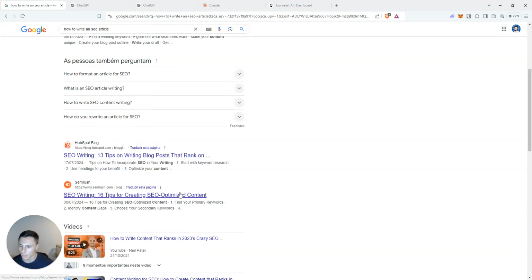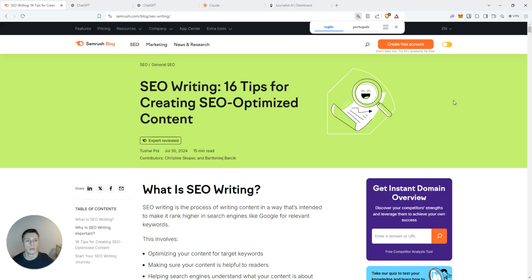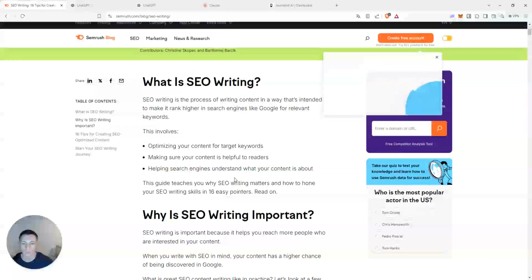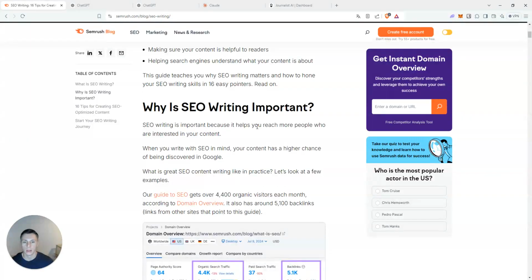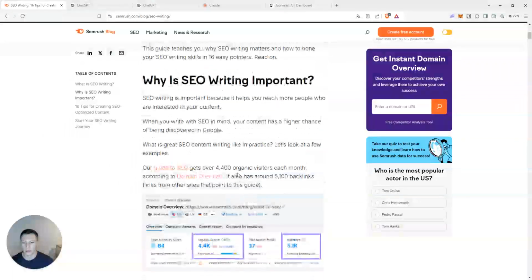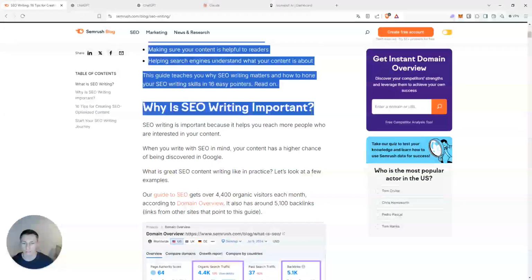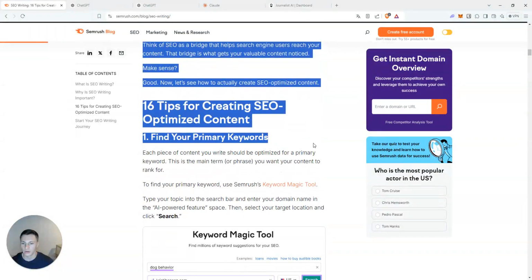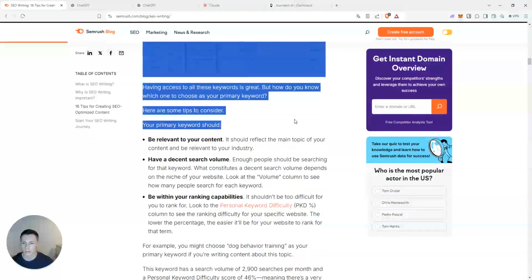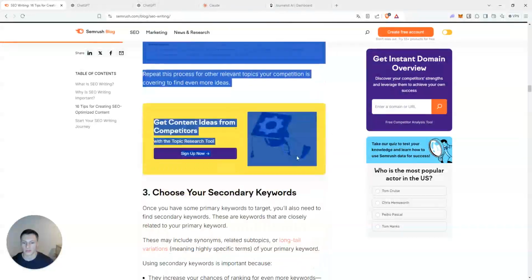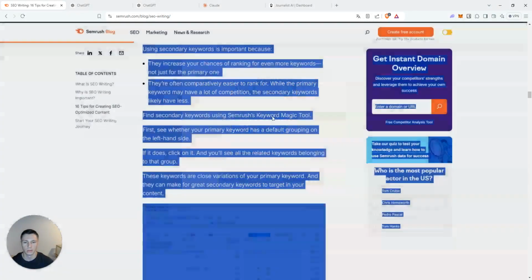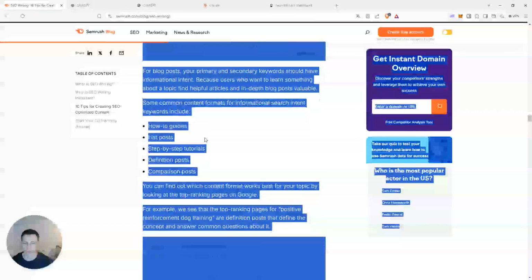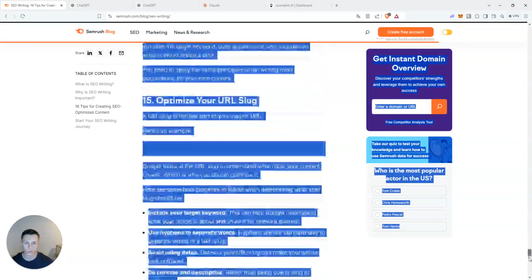Okay, so to start, I searched on how to write an SEO article. Let's pretend that we don't know anything about SEO, and we just want to generate an article about our product and start making money online. So, like a good procrastinator that I am, and very lazy, I will just copy everything. Copy the whole page, right?